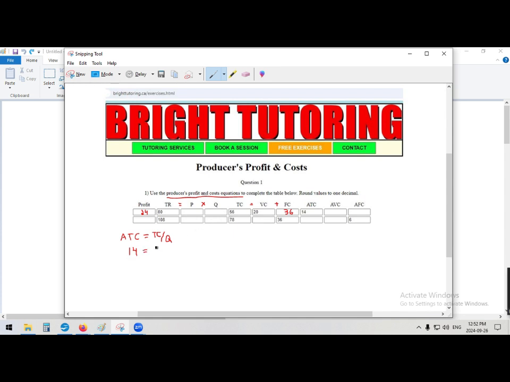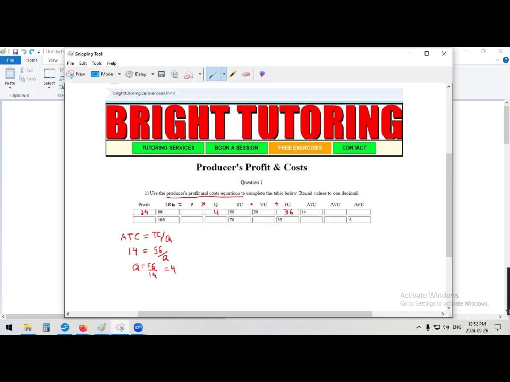Total cost is 56. And then we divide by Q. So let's see here. Here we should be able to solve for the quantity here. If we move it over, we get Q is 56 over 14. Let's see, 14 times 2 is 28. There's another 2 of those in 56, so that's going to be 4. So we have 4 for quantity now.